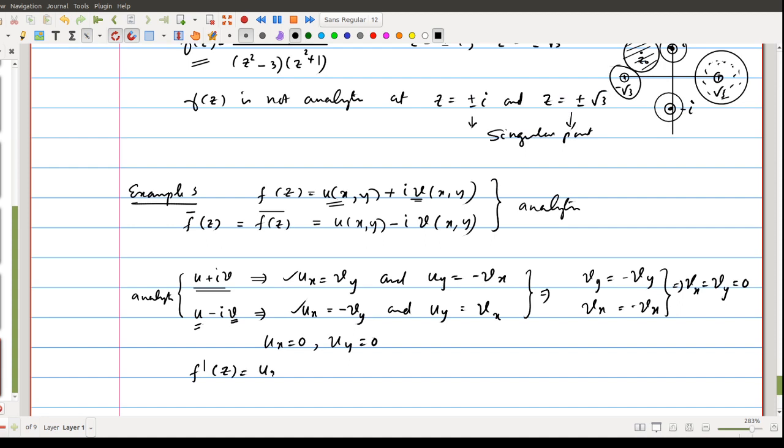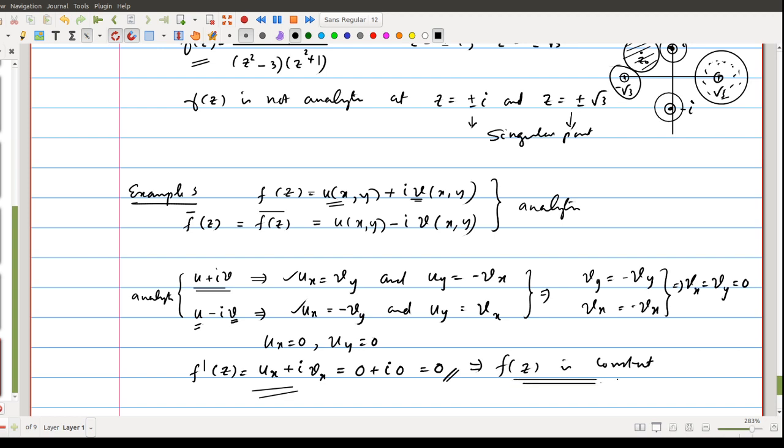f dash z is in fact ux plus i vx. Consequently, we get 0 plus i times 0, that is equal to 0. That means whenever a function f is analytic, along with its conjugate function f conjugate, which is also analytic, then we will get the derivative of f equal to 0 throughout the domain. That means using the previous theorem, you can say that this f is constant. f of z is constant.